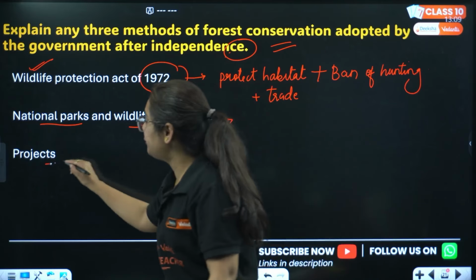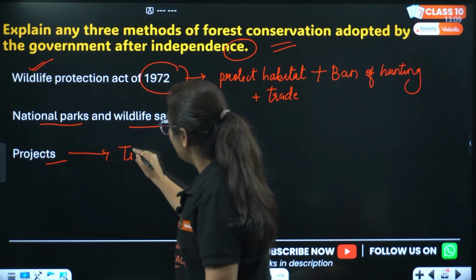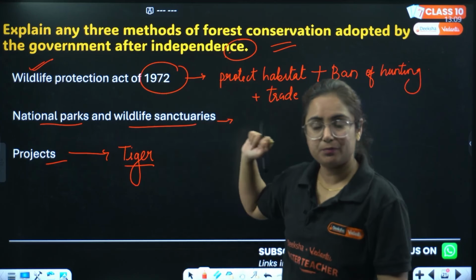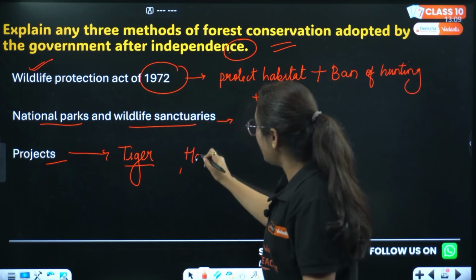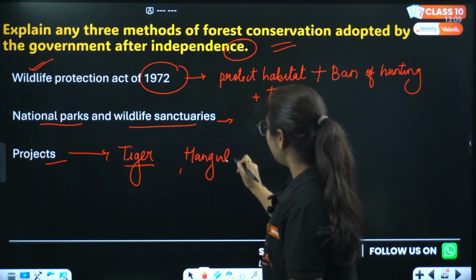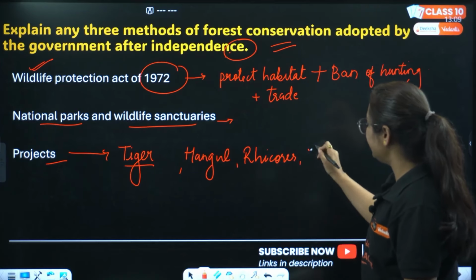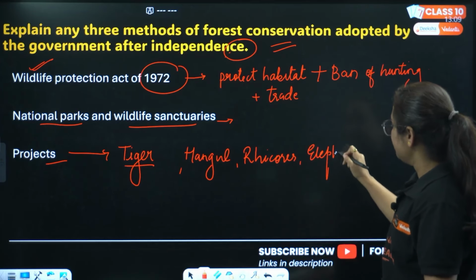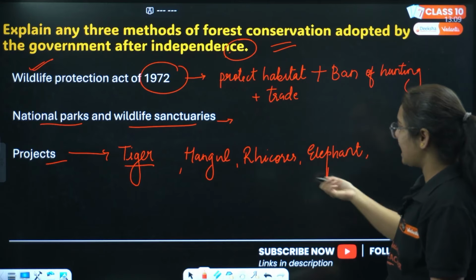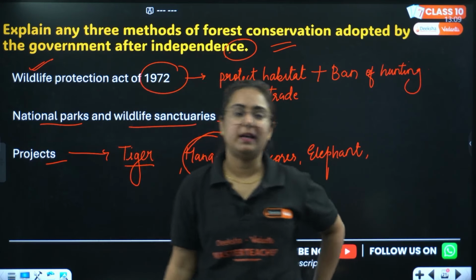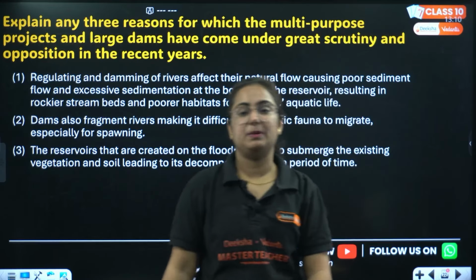The third is different projects, like we have Project Tiger, started in the year 1973. Then we have Project Hangul. Okay, we have Project Rhino and many more. We have Project Elephant. Okay, in the Kashmir region, there is a Kashmir stag, Hangul particularly. So many projects were started by the government to protect these species.